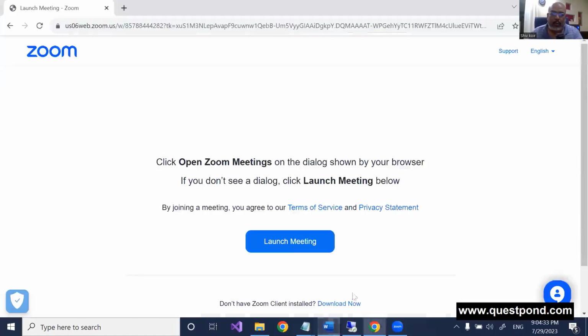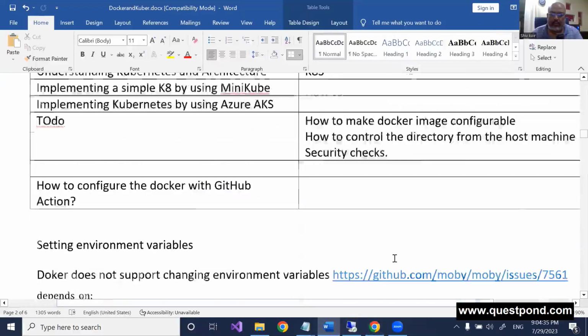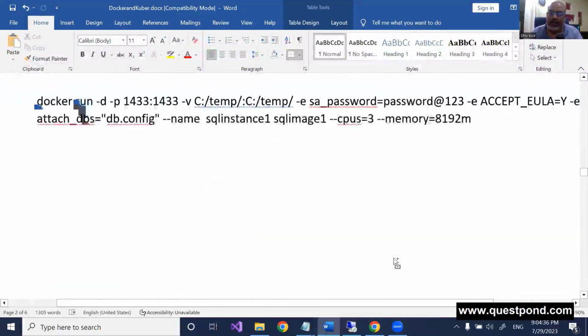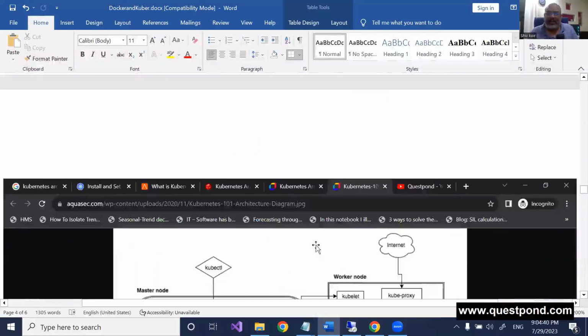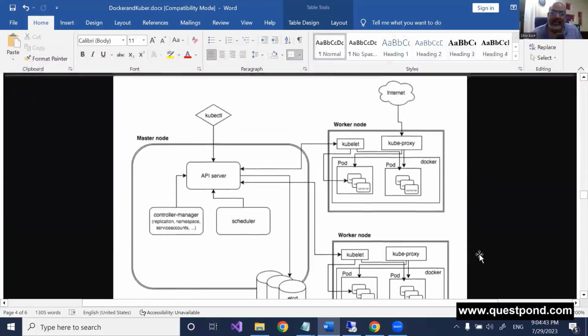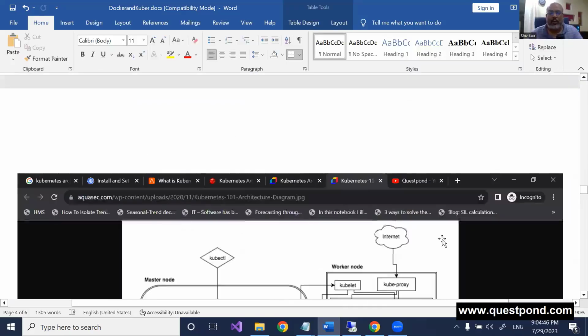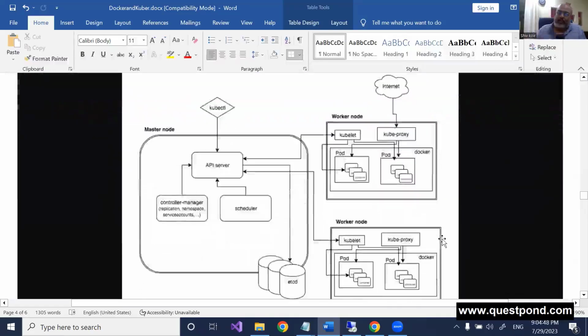So if you look at the architecture of Kubernetes, I've just shamelessly pasted an architecture which I got from the net. I was like, I should be drawing the diagram, but I just took one from the net, which I liked. So if you look at Kubernetes, right, it has 2 parts to it, right?